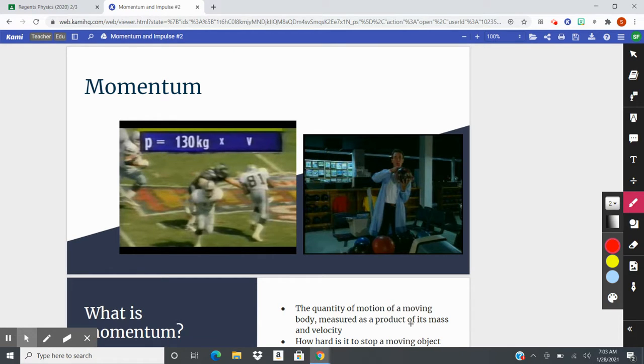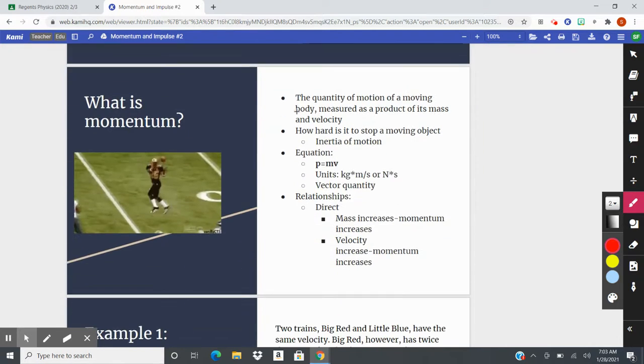So let's talk a little bit about our new topic. Our new topic is momentum. You guys think about it. What do we know about momentum? What does momentum sound like? Well, momentum is the quantity of motion of a moving body, measured as a product of its mass and velocity. Kind of think about inertia.